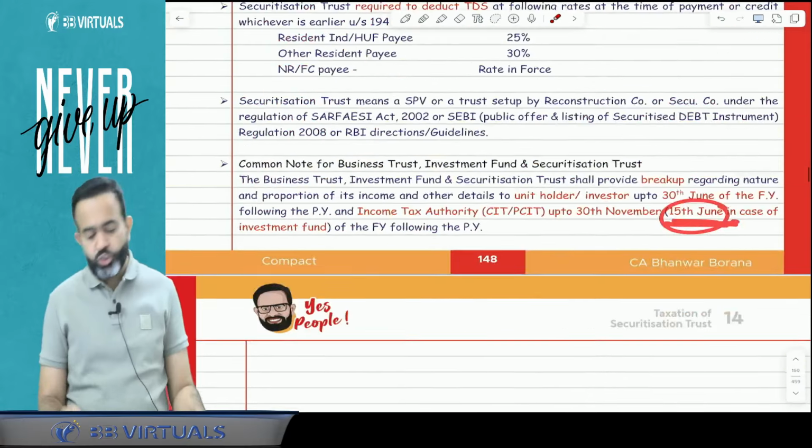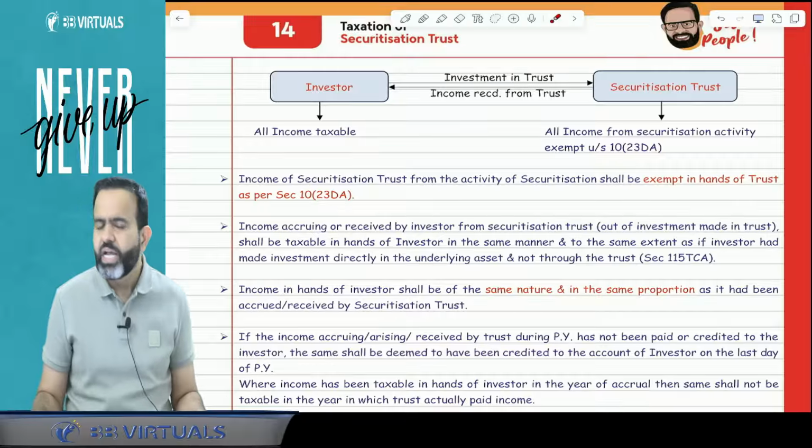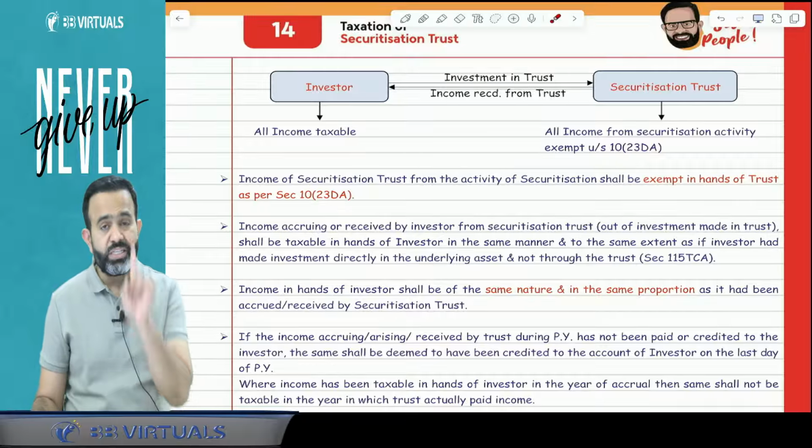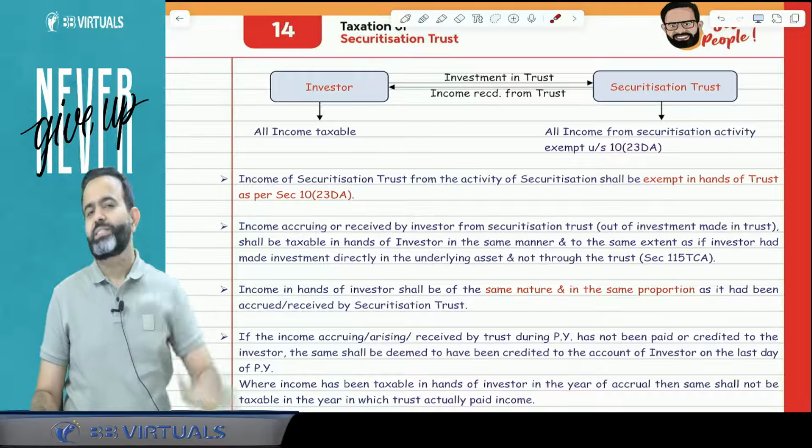Yes. So this is the completion of your three small topics: business trust, investment fund and securitization trust. Guys, revise it very carefully. Just do all the questions that are given in the compiler. You are going to get 6 marks in your examination.